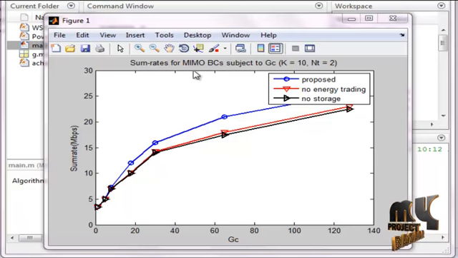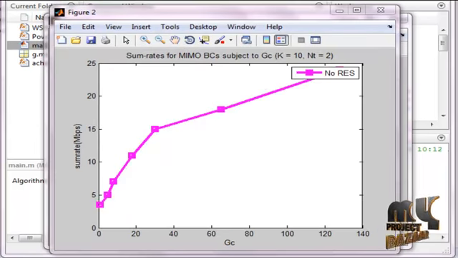That is the sum rates for MIMO base station subject to the GC, with K equal to 10 and NT equal to 2. NT is the transmitter antenna, which is equal to 2, and K is the number of nodes. This one is the proposed method, and this is no energy trading, and this is no storage. In our proposed method, there is renewable energy. Compared to all the existing results, it is very high compared to no energy trading and no storage. The x-axis depends on the GC and the y-axis is the sum rate in megabits per second. So this first graph describes the procedure.